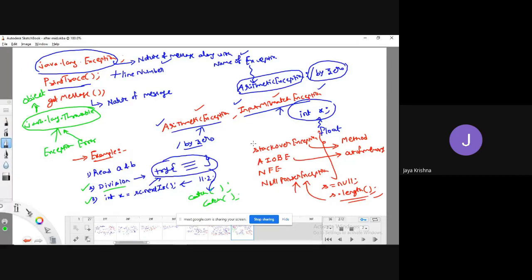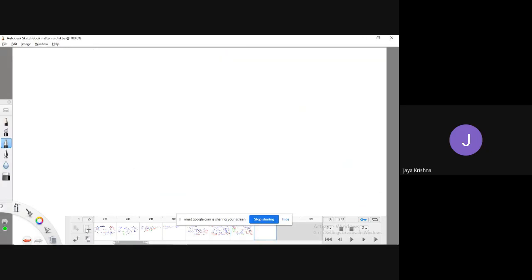Now let me explain the concepts of the next keywords, throw and throws keywords. These are very important, but generally we won't use them in every situation. Okay, fine. See, first let me explain the throw keyword. Throw generally means what? Pushing from one side to another side. Like for example,